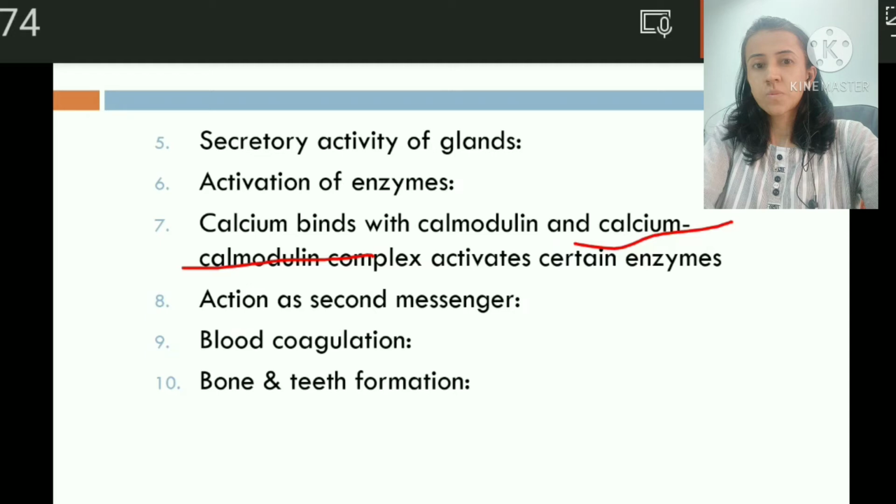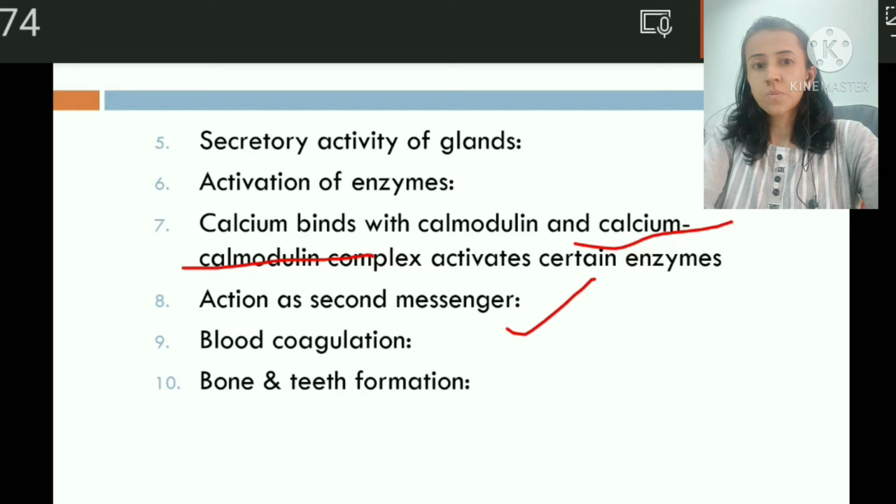Calcium ions also act as second messenger and they are important for the intracellular action of certain hormones. For blood coagulation also calcium ions are required, as calcium ions are one of the clotting factors and they are also required for activation of clotting enzymes and enzymes involved in the inflammatory processes.